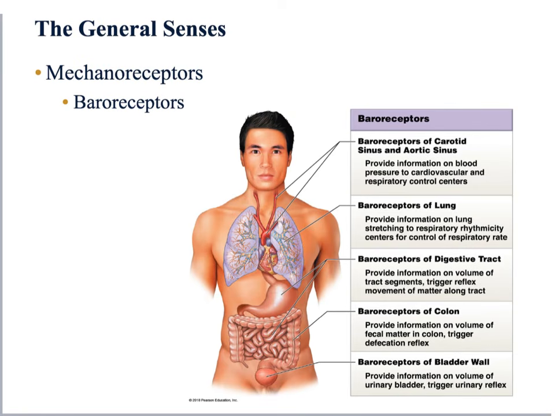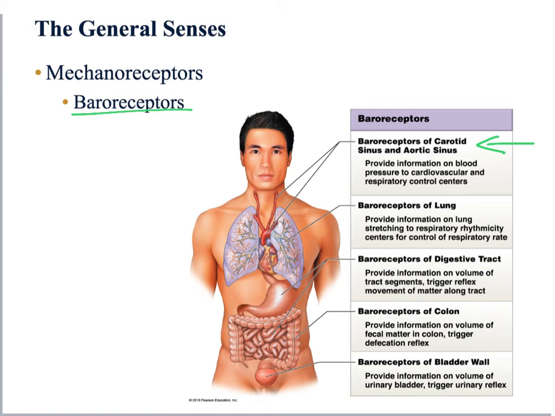Another category of mechanoreceptors are the baroreceptors. Baroreceptors are capable of detecting changes in pressure, like barometric pressure, hence the name baroreceptors, right? We find baroreceptors in areas like our digestive tract, lungs, urinary bladder, and also in our carotid and aortic sinus. And when we get to the cardiovascular system, I will show you where the carotid and aortic sinus are located.